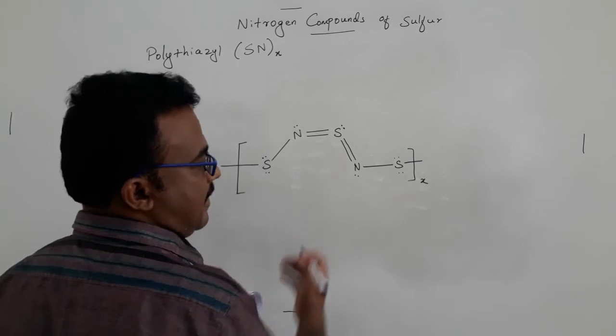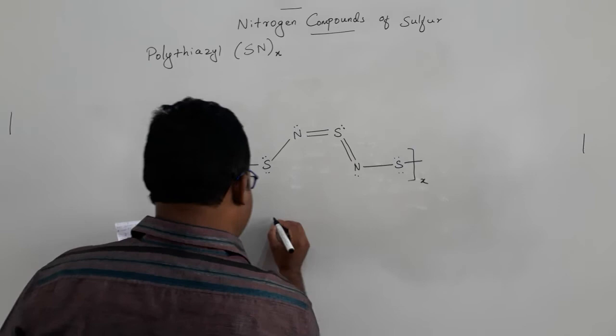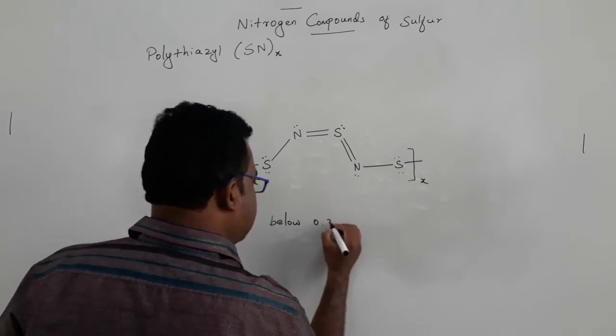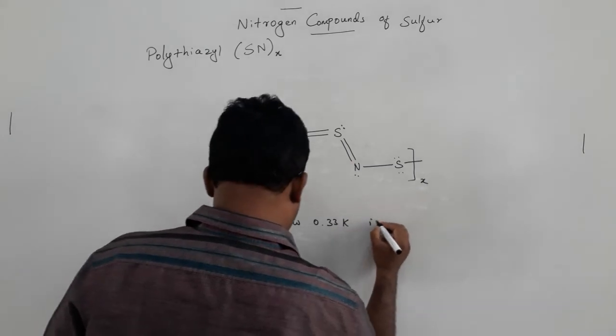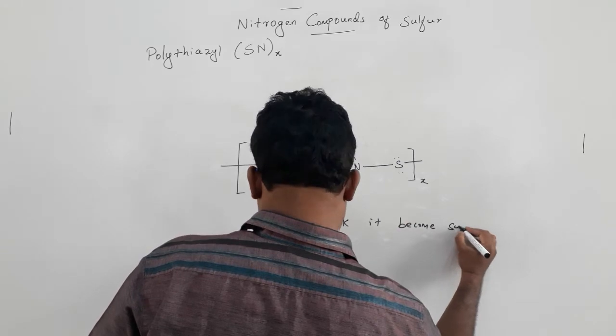The interesting feature of this compound is that it has a very good property of a superconductor. It can behave as a superconductor below 0.33 Kelvin.